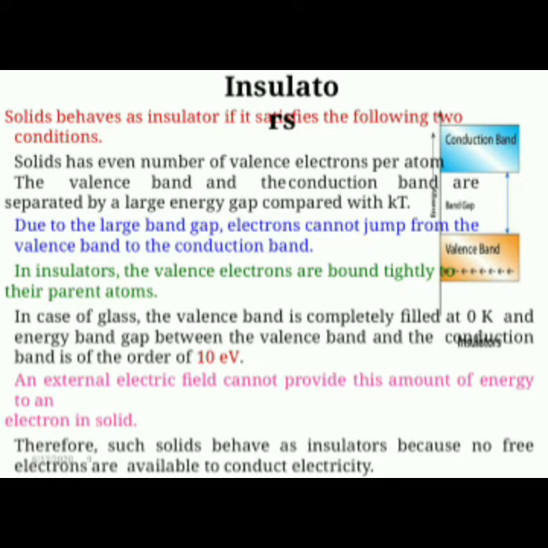First, let us talk about insulators. Such a solid has an even number of valence electrons per atom. The valence band and the conduction band are separated by a large energy gap compared with kT. Due to the large band gap, electrons cannot jump from the valence band to the conduction band. So, in the case of glass, the valence band is completely filled at 0 Kelvin and the energy gap between the valence band and the conduction band is of the order of 10 electron volts. Therefore, such solids behave as insulators because no free electrons are available to conduct electricity.